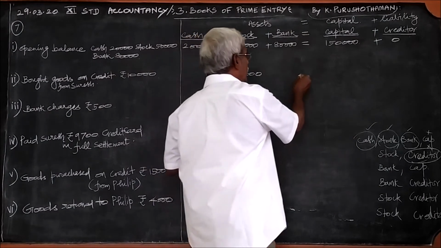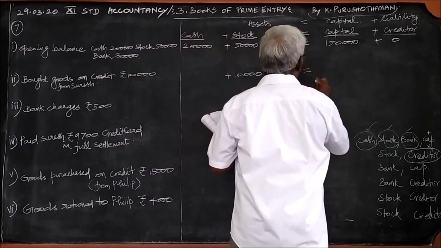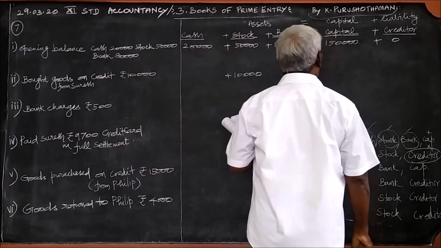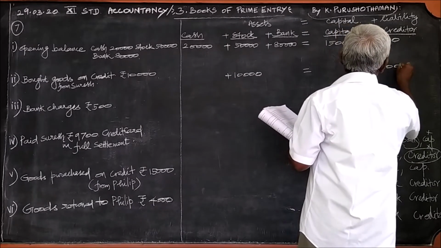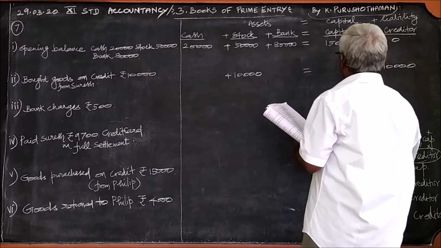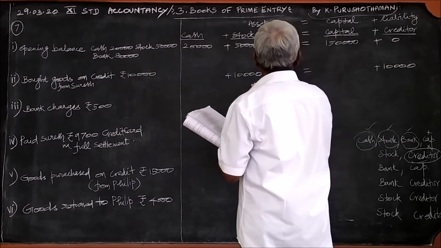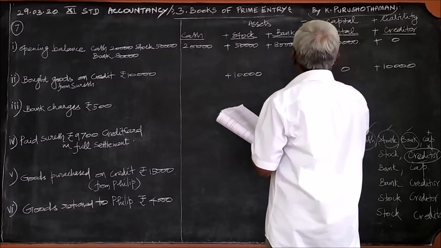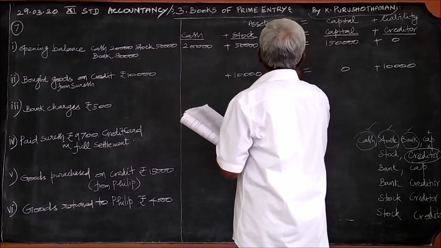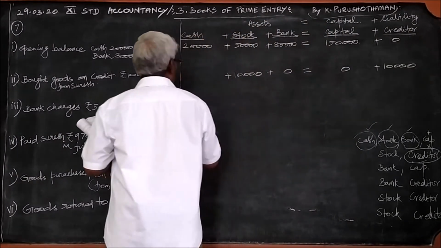Therefore, the person who sold us the goods, that is from whom we bought the goods, is a creditor. Therefore, plus 10,000 creditor. Left hand side plus 10,000, right hand side plus 10,000, they are equal. Therefore, the rest of the items are zeros.